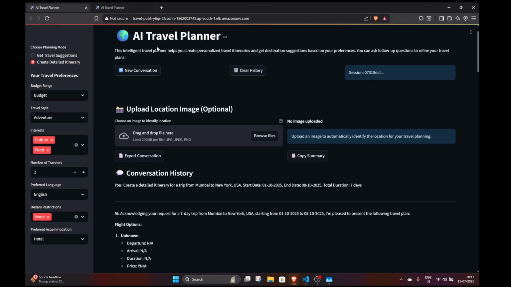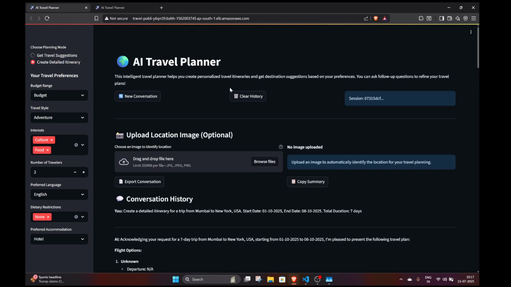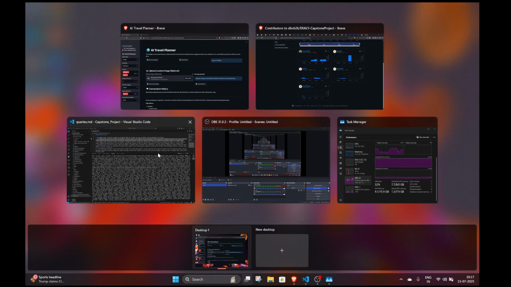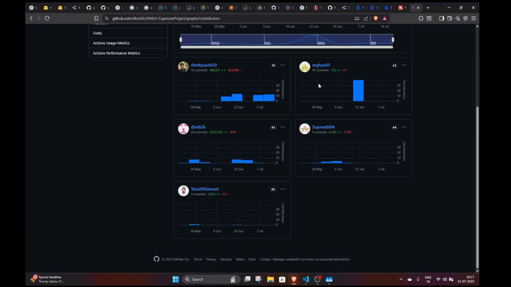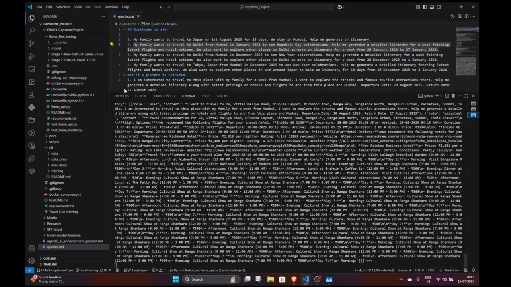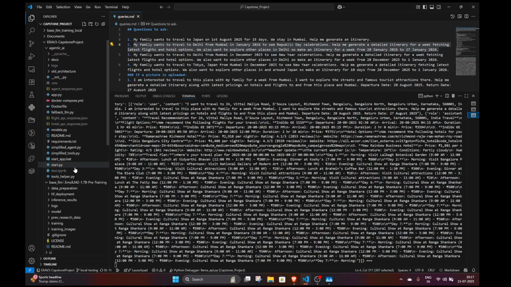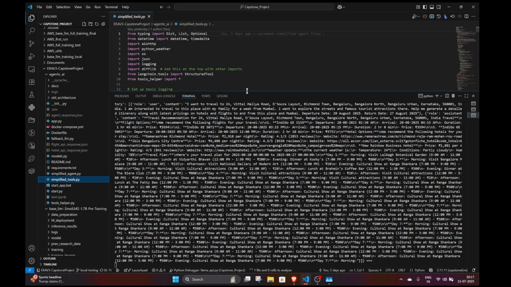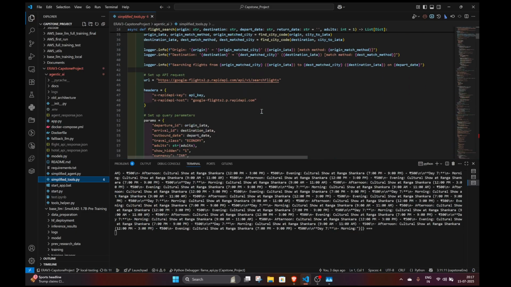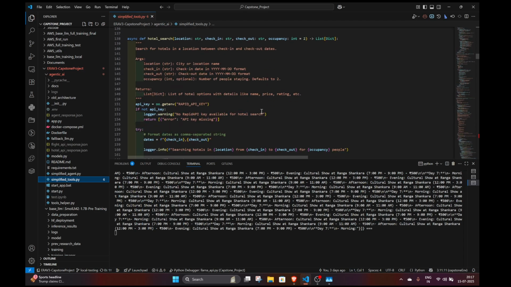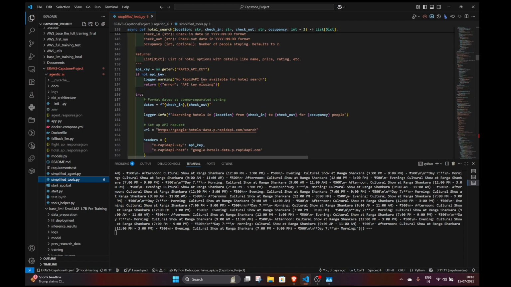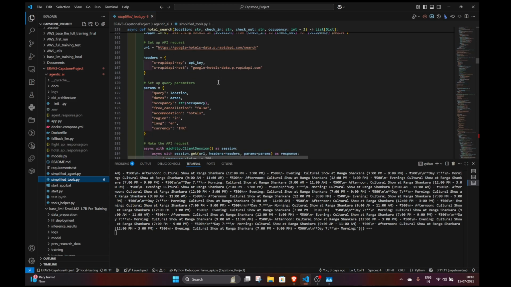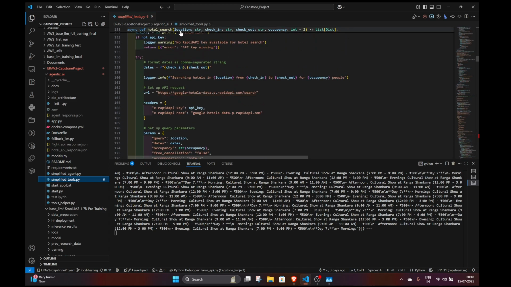I really highly encourage you to have a look at it. But yes, so this was the AI Travel Planner. Just a quick piece of information on the APIs that we use. Our tools are using the RapidAPI endpoints. If I show here in the tools, we have the four tools that we had shown, right? There is flight search, there is hotel search. All of them are using a RapidAPI key. They are RapidAPI endpoints. It sends a request to that based on the information that the function is called with.